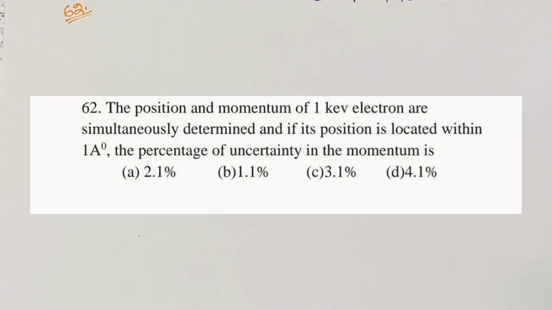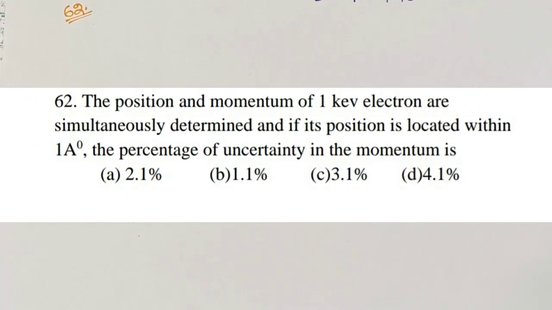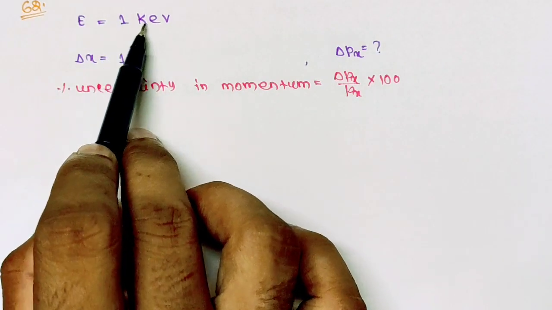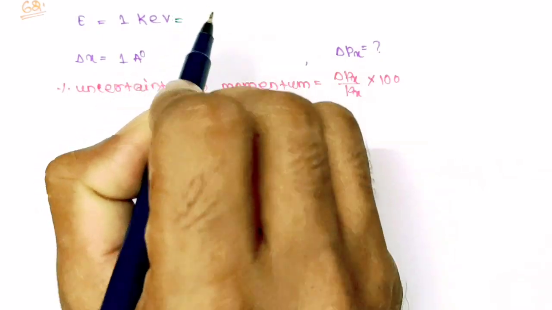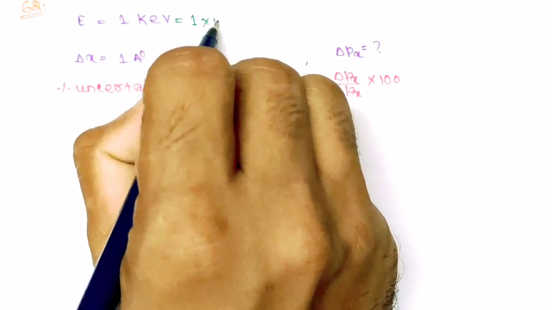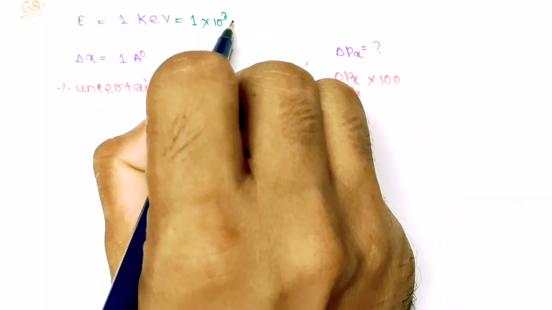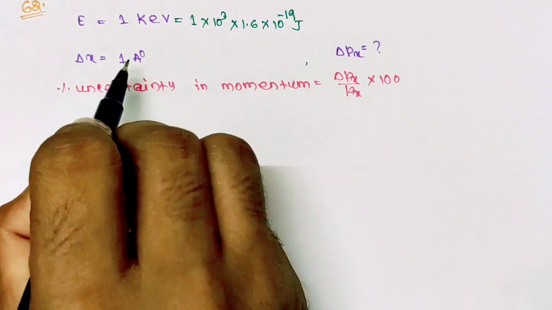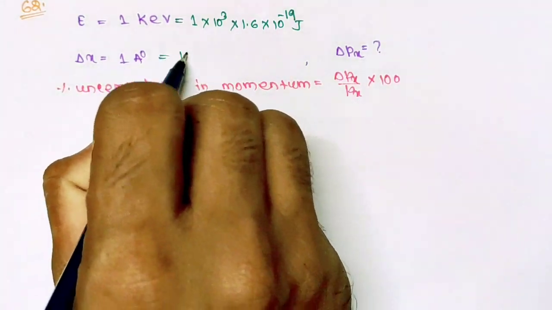Question number 62. The position and momentum of a 1 keV electron are simultaneously determined, and if its position is located within 1 Angstrom, the percentage uncertainty in the momentum is? Energy of electron is given, that is equal to 1 keV, which can be converted into joule, that is 1 × 10^3 times 1.6 × 10^-19 joule, and del x is 1 Angstrom, that is equal to 10^-10 meter.